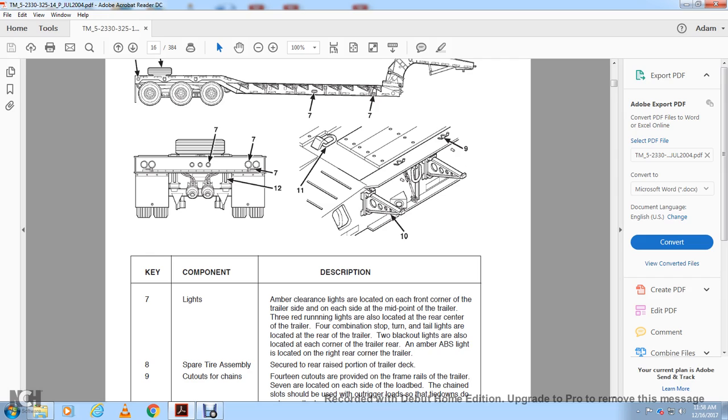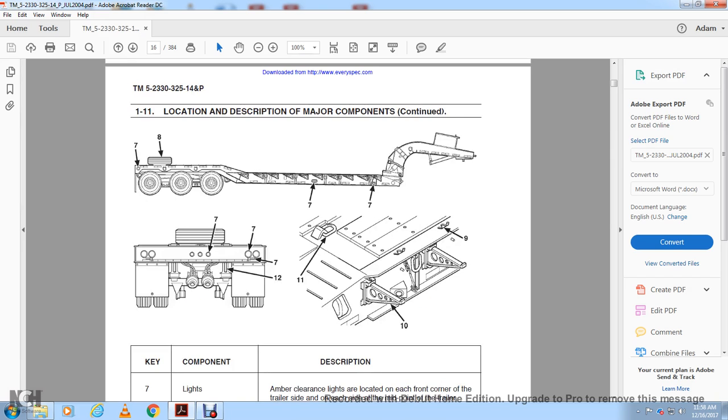3, red running lights are located at the rear side of the tractor trailer. 4, combination stop, turn, and tail lights are located at the rear of the trailer. 2, blackout lights are also located in each of the corners of the trailer rear. Amber automatic brake system lighting is located in the right corner of the trailer.